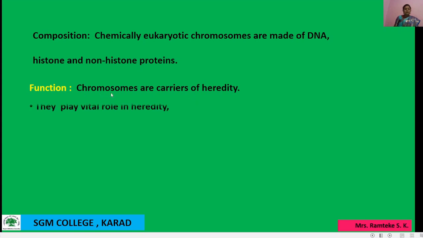They play a vital role in heredity. It is a very important role.